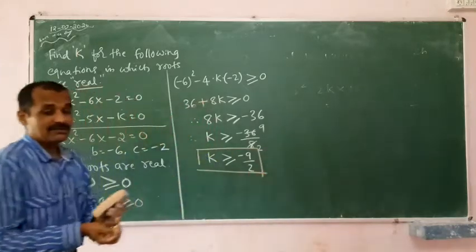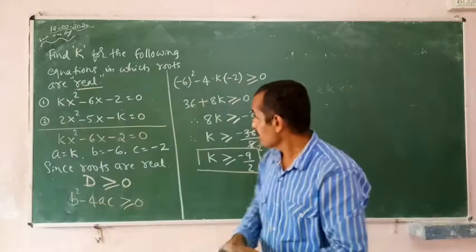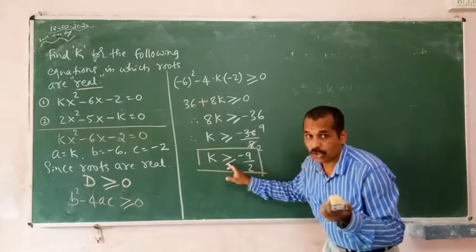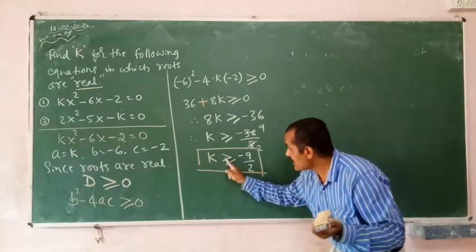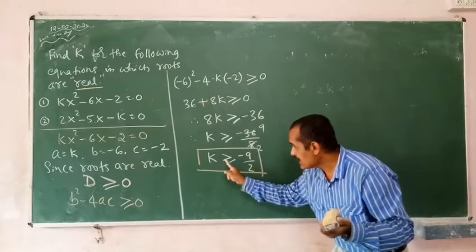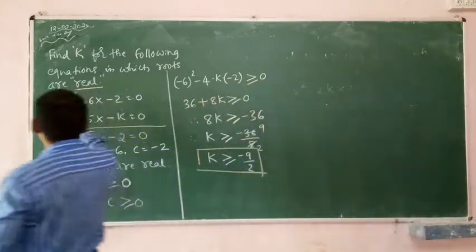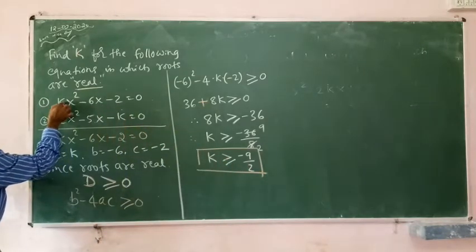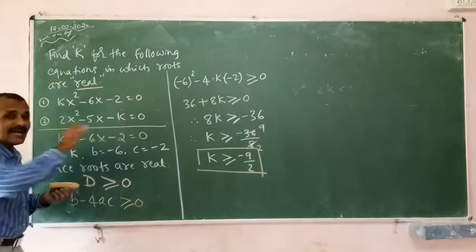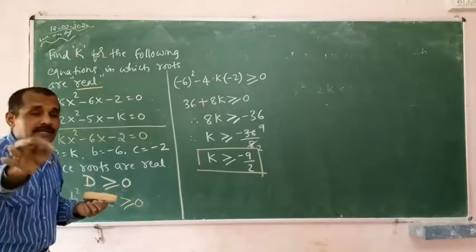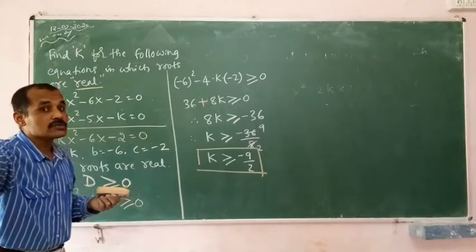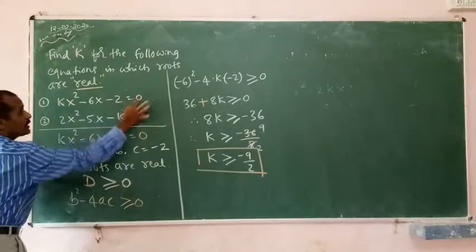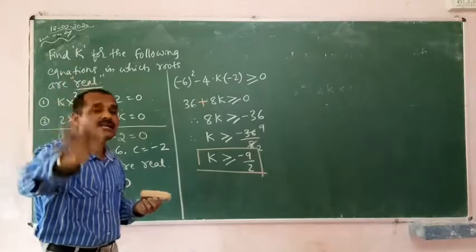See, now I will explain just for 2 minutes. Bear with me. All of you listen to me very carefully. If k is equal to minus 9 by 2, and I substitute in the place of k, you get a new equation. And if you solve that equation, definitely you get real and equal roots. You can check it. K equals minus 9 by 2, put it here, you get a new equation. Solve it. You definitely get real and equal roots.